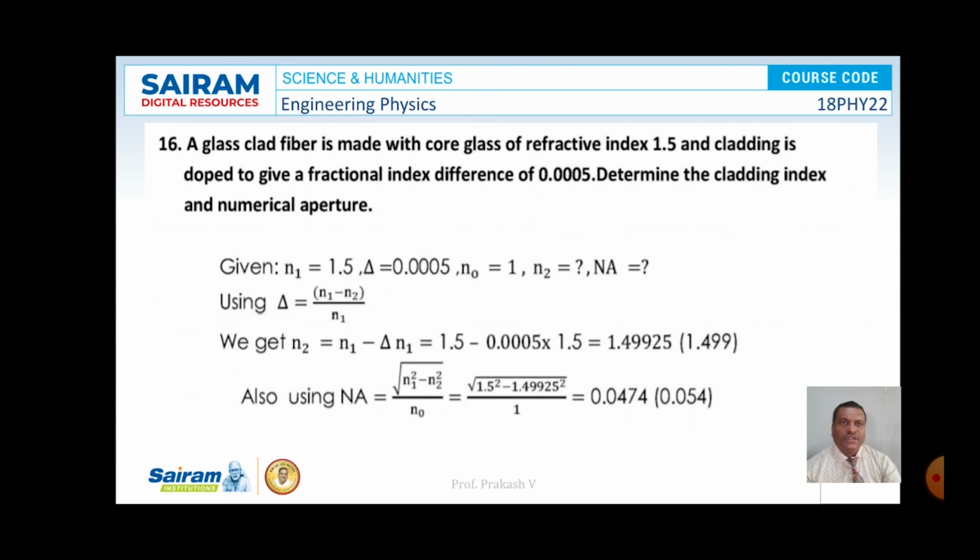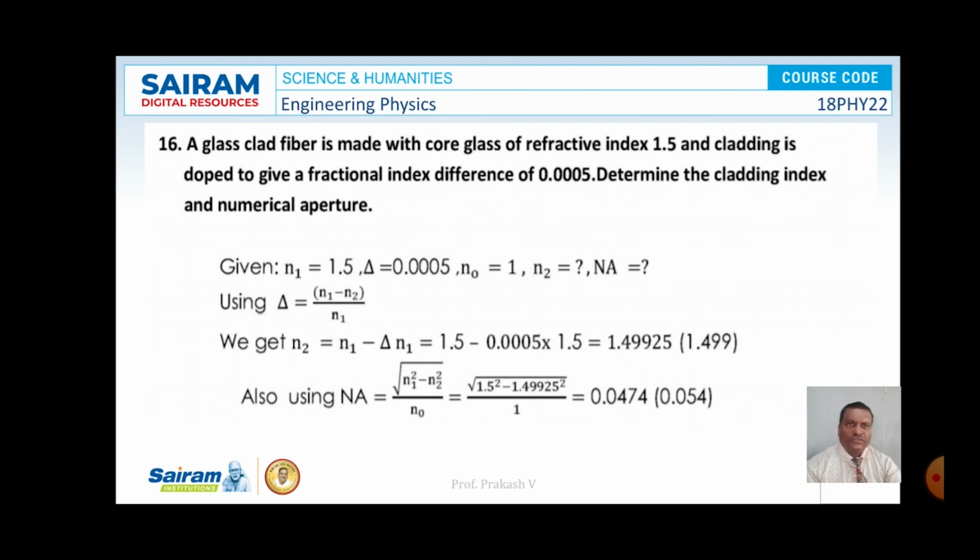So we know that del is nothing but N1 minus N2 divided by N1, and therefore N2 can be written as N1 minus del times N1, that is equal to 1.5 minus 0.0005 into 1.5. So on simplification, the value is observed to be 1.499.